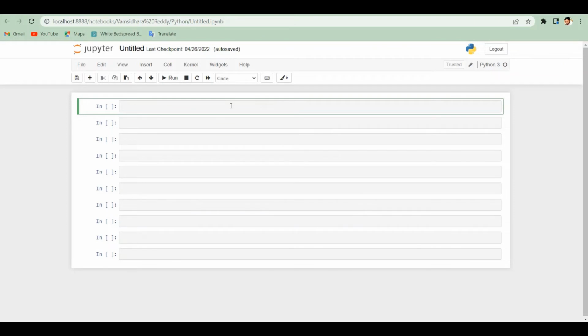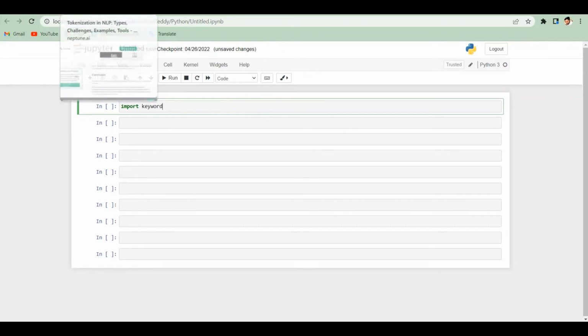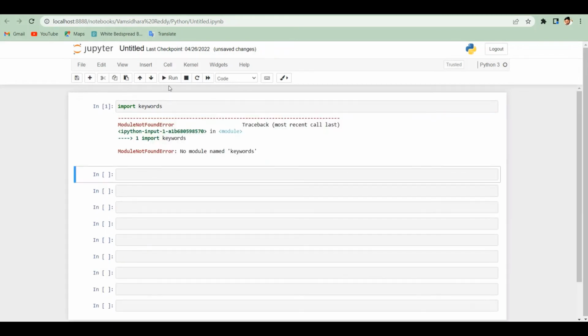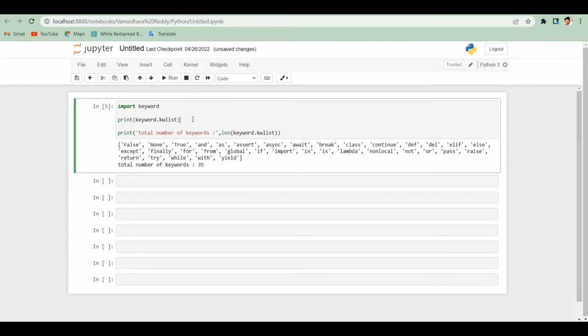Okay, I will show what keywords are present in this Python IDE, which I am using, version 3.8. Let's import keyword. Let's execute. It's giving an error, so there is no module named keywords. Yeah, perfect, keyword. And I want to print the keyword list. How many keywords are there?